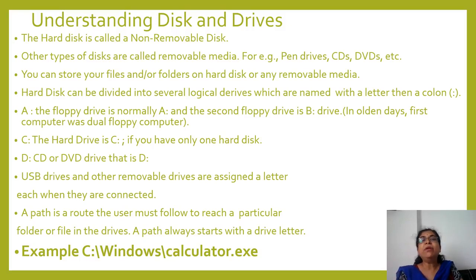Now the hard disk can be divided into several logical drives, which are named with a letter and then a colon. Okay, the hard disk can be made into parts. We can make virtual parts of the hard disk like C drive, D drive, E drive. Here A colon: the floppy drive is normally the A drive and the second floppy drive is the B drive.